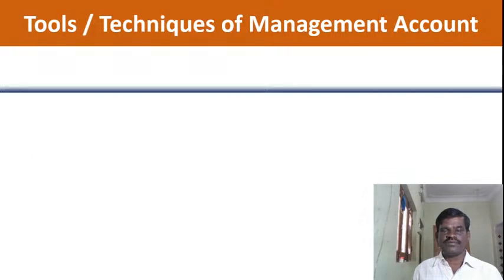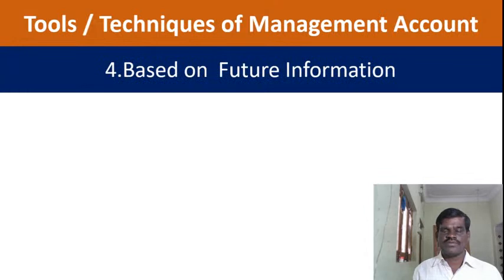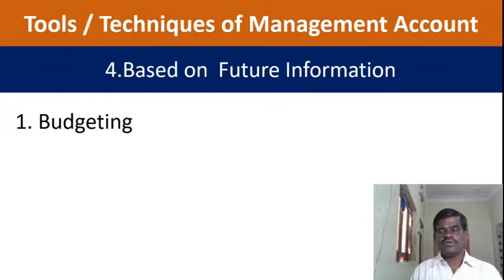Tools and techniques of management accounting based on future information: budgeting. Okay, when you want to purchase a new plant, new land or new machinery, in that situation you can budget. Okay, which expenses are to be made in the next year, which incomes will be received by the organization in the next year, we can make the budgeting.